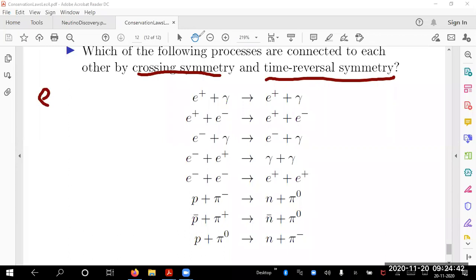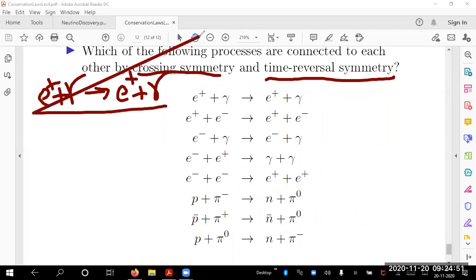I write the first process: e plus photon going to e plus photon. It is like Compton scattering involving a positron. Instead of an electron, you have a positron for positron-photon Compton effect. Among these, which are all related? Is this related to the first process using your crossing symmetry?